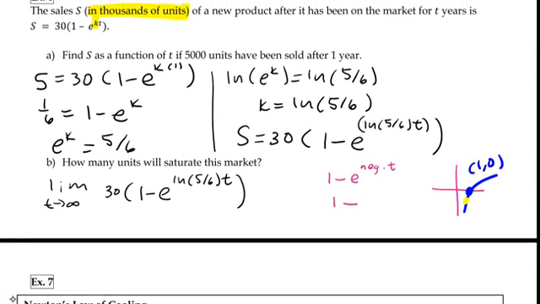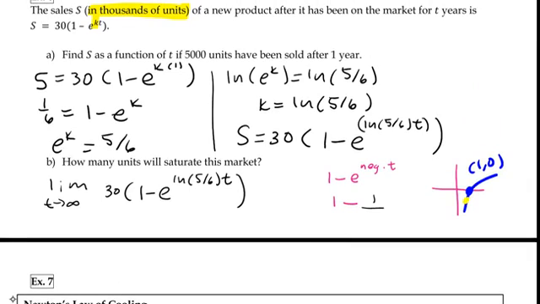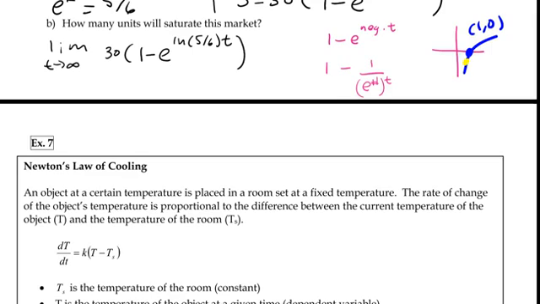So if I want to rewrite this, if I have a negative, can't we write that on the bottom now? So I'm going to have 1 over, okay, so I went ahead and rewrote it already. If you have e to the negative, that just means write it on the bottom. So I'm going to have e to some number all to the T. So as T gets huge, this whole thing is going to 0 because it's going to be bottom heavy and 1 over a huge number is 0. So if this is gone, I'm left with 30 times 1, which is just 30, but I'm not going to write 30 as my answer because the sales were in terms of thousands. So it's actually 30,000 units.